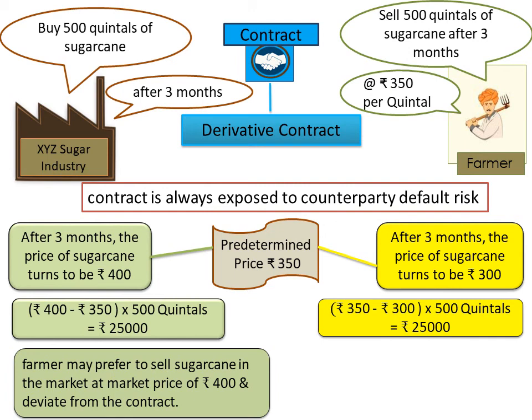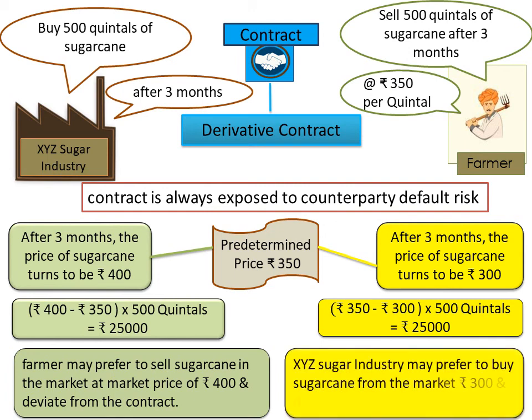But in this case, XYZ sugar industry may prefer to buy sugarcane from the market at rupees 300 instead of buying it from the farmer at rupees 350 to get benefit of rupees 50 per quintal by paying less. So this is how this contract is always exposed to counterparty default risk.